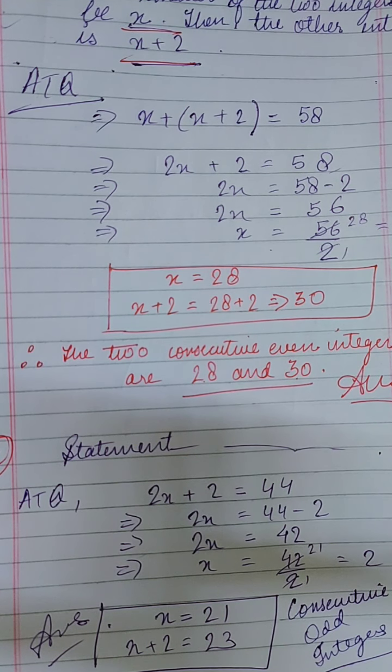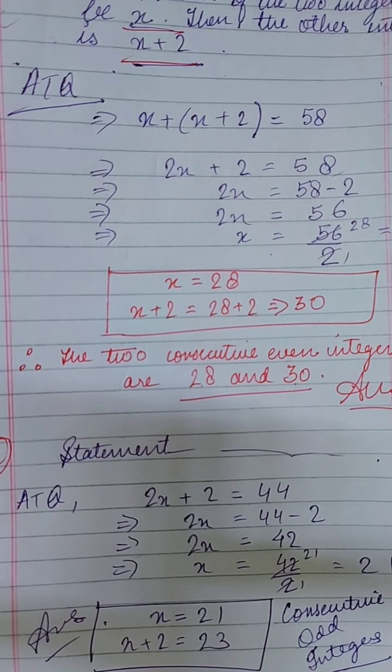Now moving on to the fifth question. See here, ages are given. Persons' ages are given and you have to take out the original age. So let's see that also. Read the question very properly from your book. A girl is 5 years younger than her brother. If the sum of their ages is 23 years, find the ages of the girl and her brother.